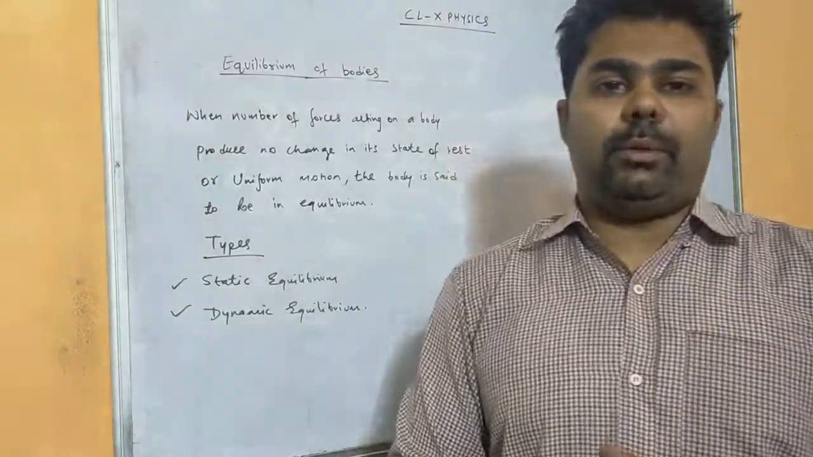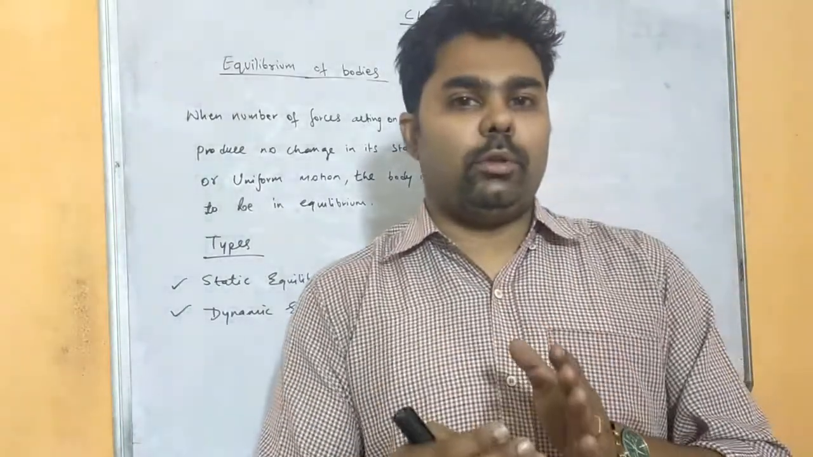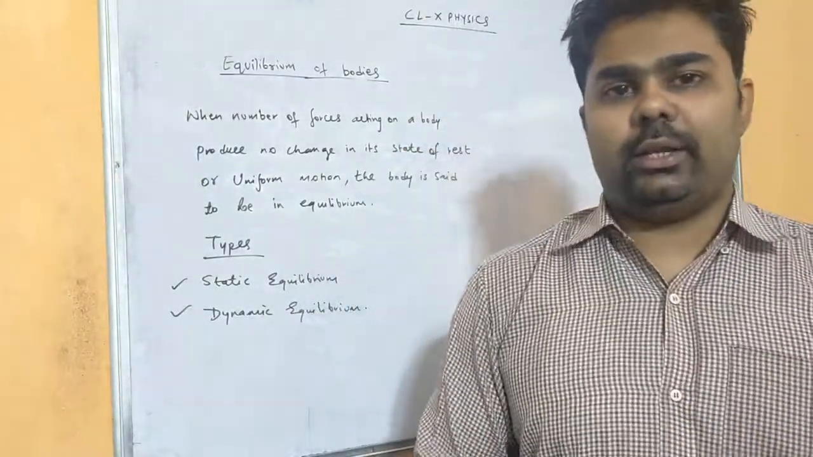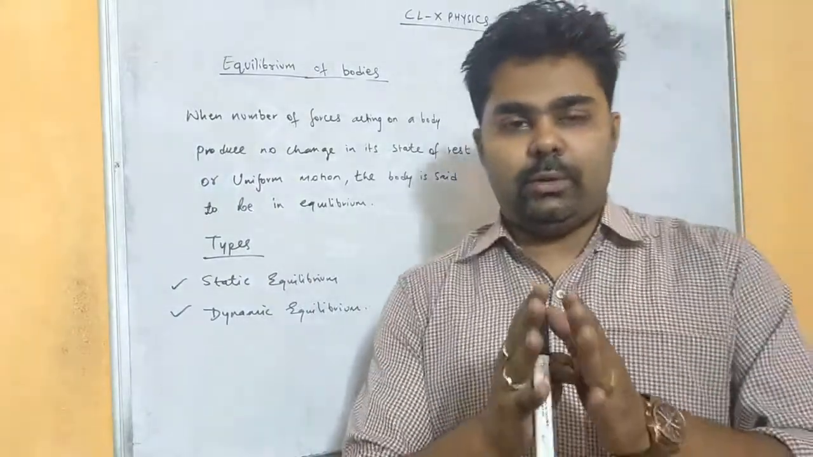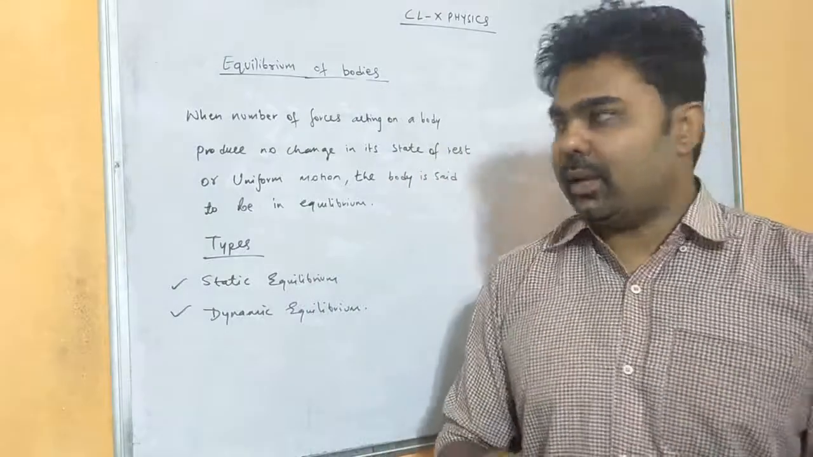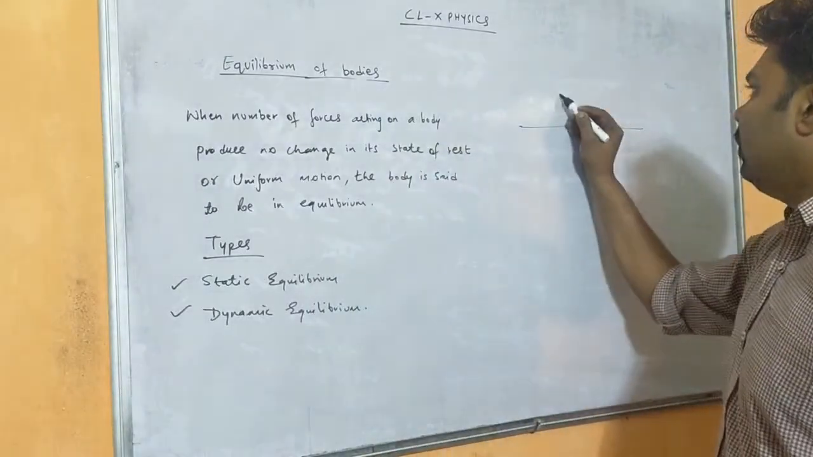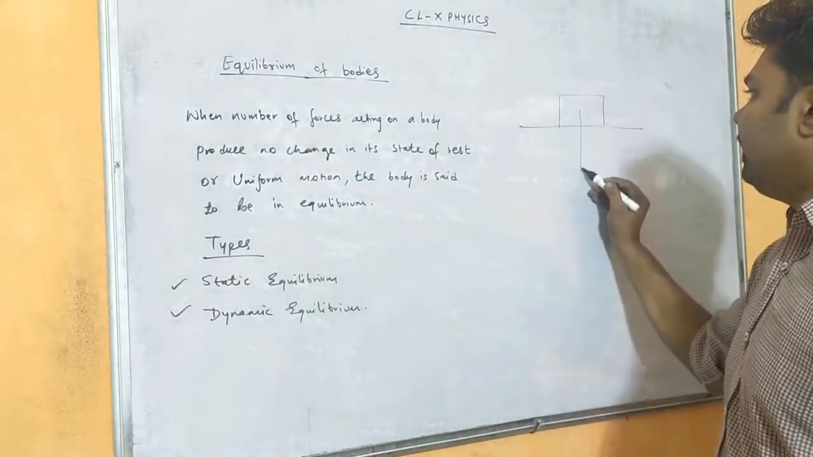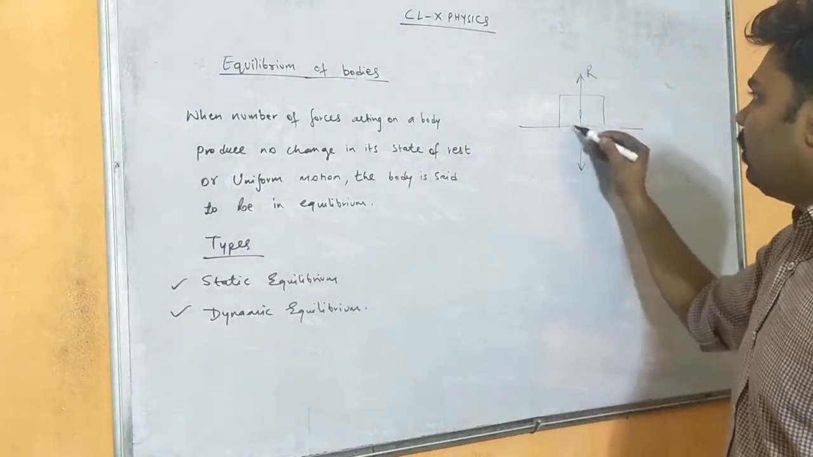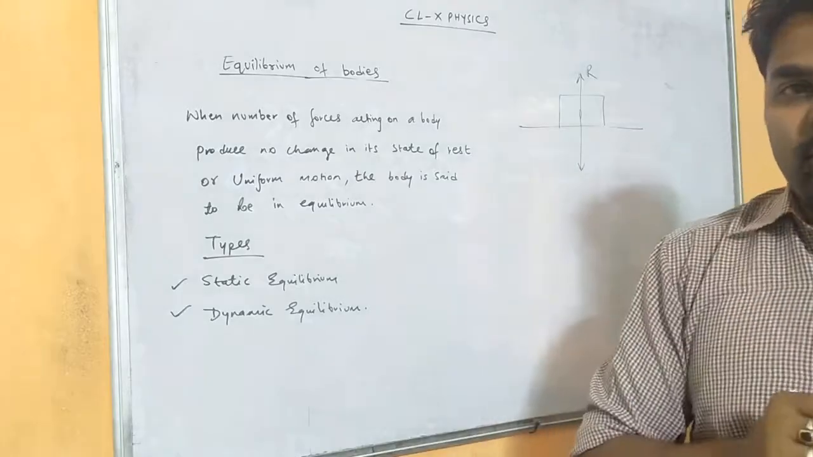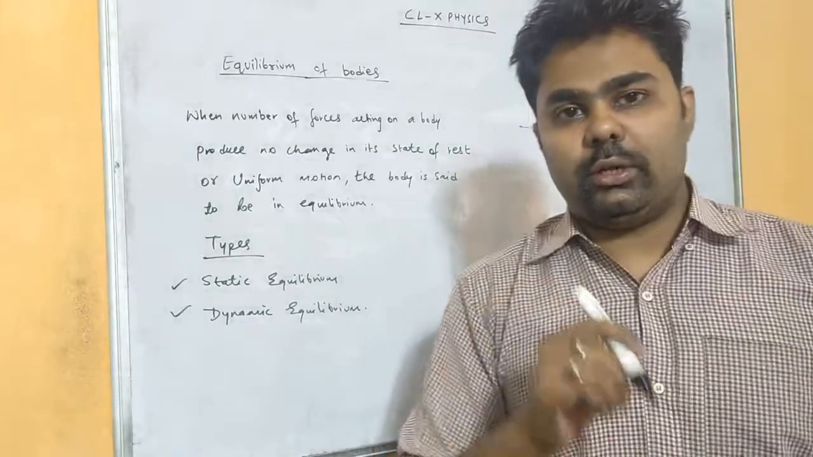Static equilibrium means what? When a number of forces are acting on an object and the object is still in its state of rest, then we say that it is in static equilibrium. For example, a book placed on a table: weight is acting in the downward direction and the reaction force is acting in the upward direction. The object is in a state of rest, though multiple forces are acting on it.